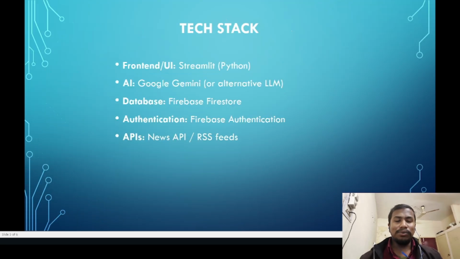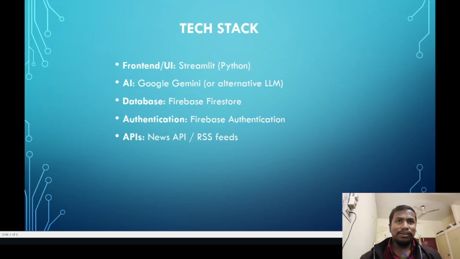In the technology, what kind of tech have I used? For the front-end UI, I use Streamlit, which is a Python-based framework. Streamlit is for a quick overview; it is not a production-based UI. And for AI, in the past I used Google Gemini in the project, but there was a quota limit on my API key, so I use the Groq Llama 3.3 model to summarize the AI news.